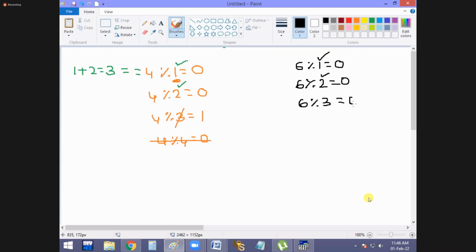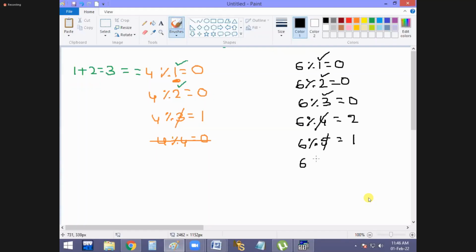That means 3 is also a factor. Now 6 % 4 is 2. Now 4 is not a factor. 6 % 5 is 1. Remainder 1, not 0, no? That's why 5 is also not a factor. For 6 % 6, that means 6 is also a factor.